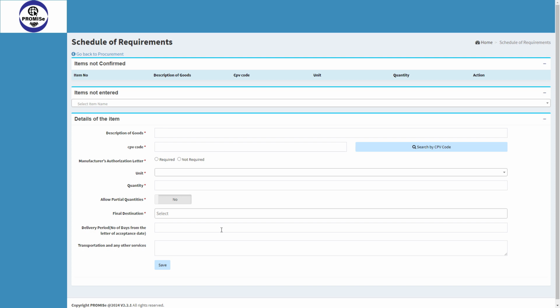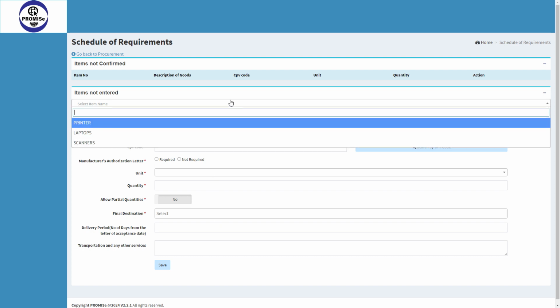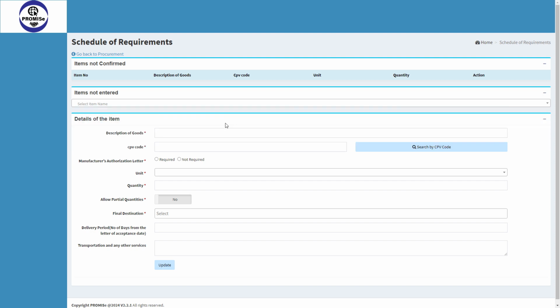Click the drop down under the Items Not Entered section. Select the first item. Then the item will appear below like this. In here, you have to add the CPV code. CPV stands for Common Procurement Vocabulary. It is a categorization of goods, works and services with a code for the category which includes the item you want to procure. So click on the button Search by CPV code.